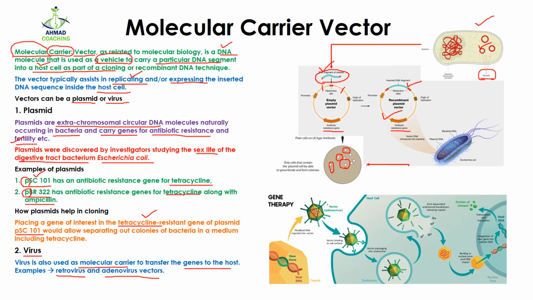We know that a virus has a genome inside it. So what we are going to do is place our gene of interest into the genome of the virus. Here you can see this is our gene of interest, while the red part is viral DNA. After that we are going to allow this virus to infect the cell.